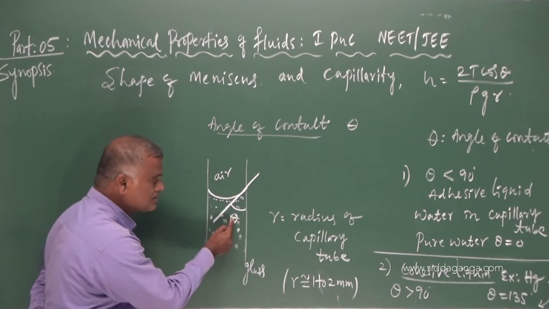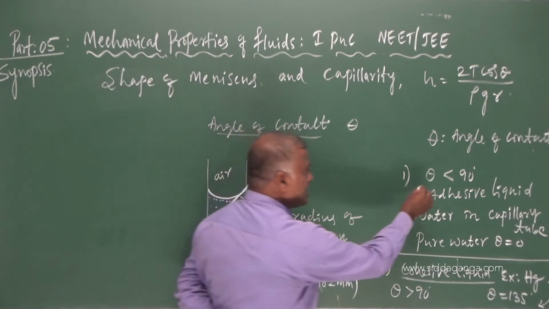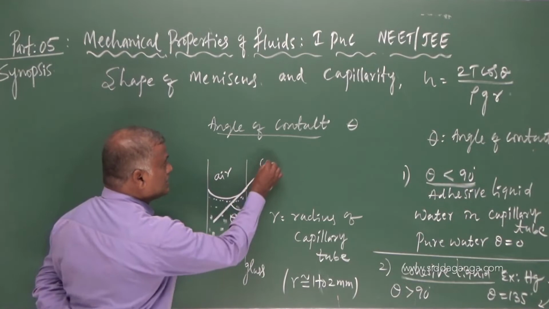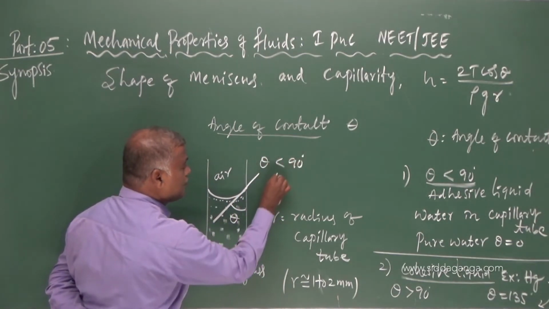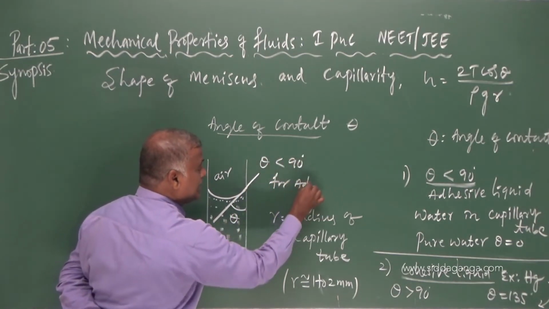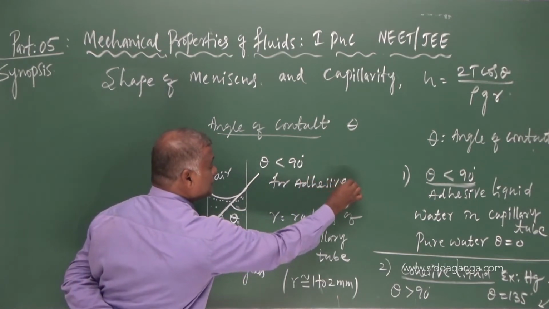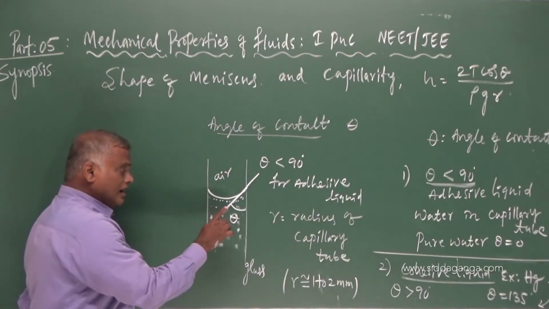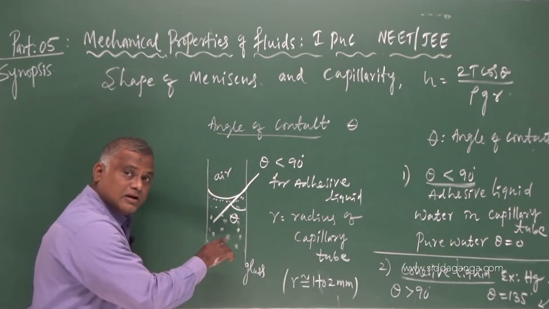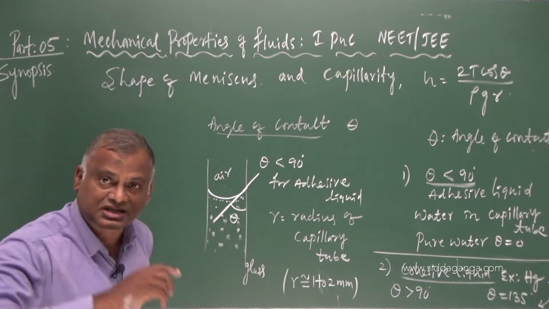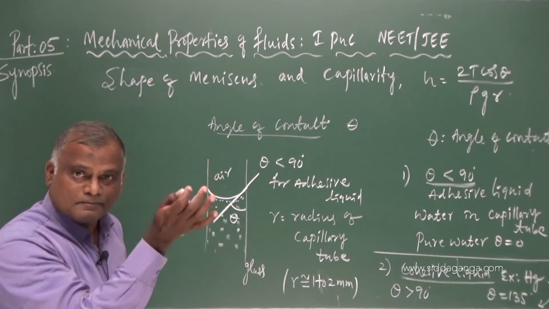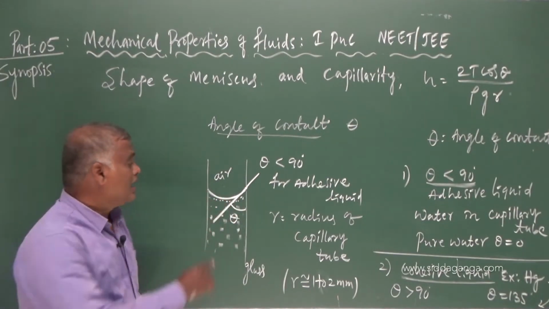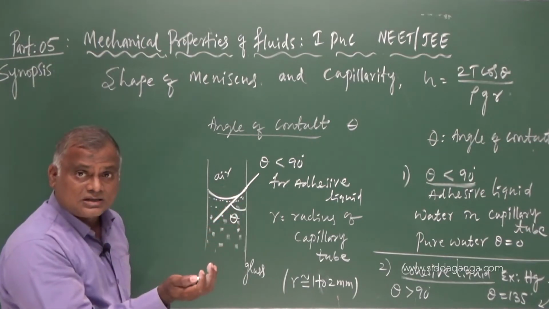If you observe this, this theta is less than 90 degree in case of adhesive liquid. This theta is less than 90 for what kind of liquid? Adhesive liquid. Means when a fine tube is dipped in a liquid, due to the property of surface tension, there is a rise in the level of water, and the shape of the meniscus which is observed is found to be a concave meniscus.